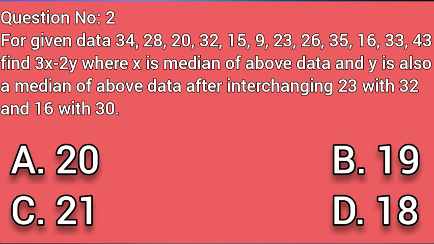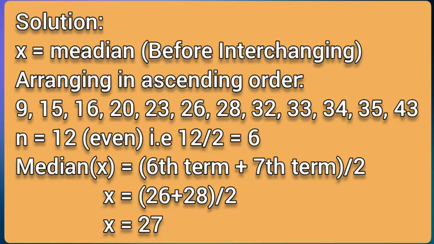Question number 2. For the given data 34, 28, 20, 32, 15, 9, 23, 26, 35, 16, 33, 43, find 3x minus 2y, where x is the median of the above data and y is the median of the above data after interchanging 23 with 32 and 16 with 30. Options are 20, 19, 21 and 18.